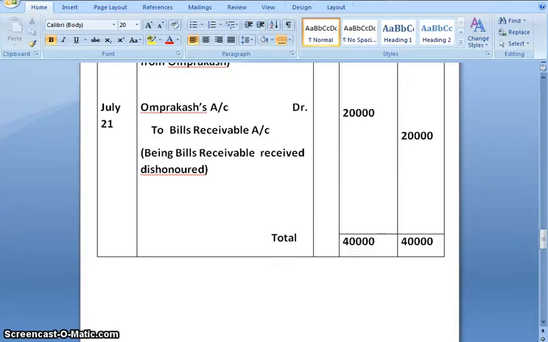I hope you all have understood today's problem, where the bill is endorsed first and later on the endorsed bill is dishonored.